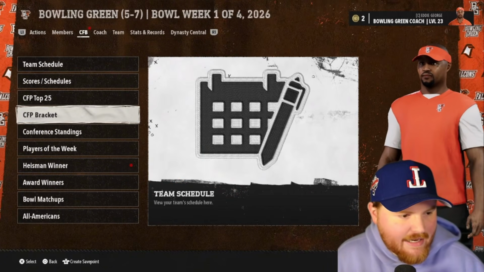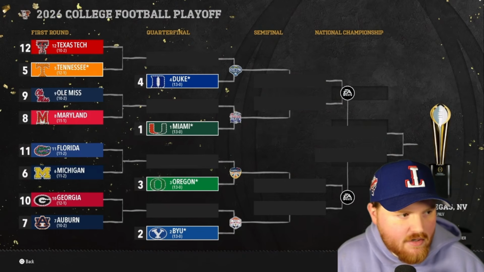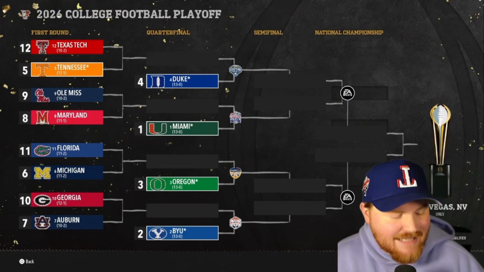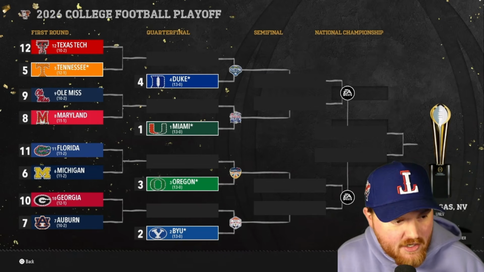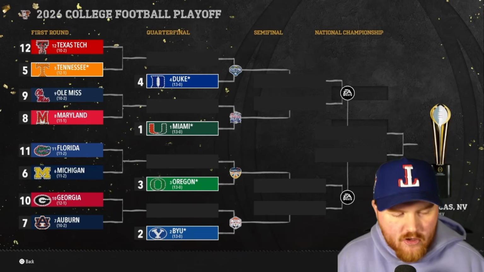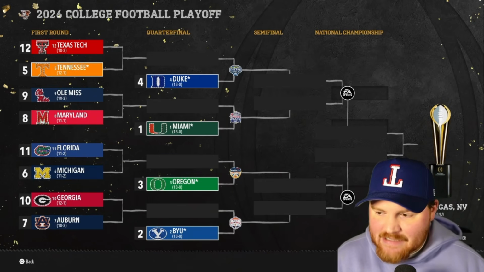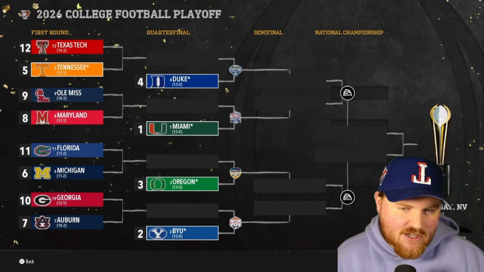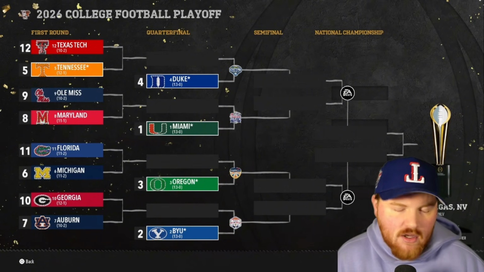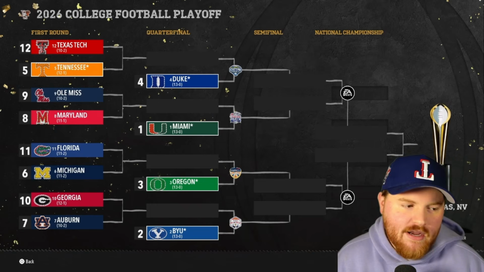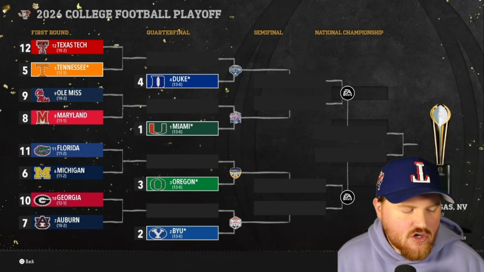What does our bracket end up looking like here? Okay, so Maryland does end up getting in. They'll face off against Ole Miss, with the winner taking on Miami, one of our 4 13-0 teams in the first round bye. That is an incredible sight right there. That shows you that this conference realignment is not well balanced in some ways and not in other ways. Tennessee gets a first round game yet again.